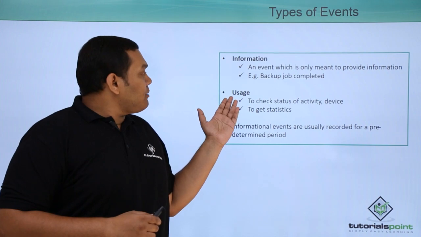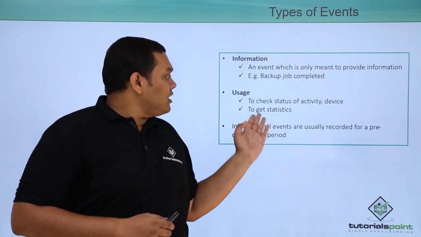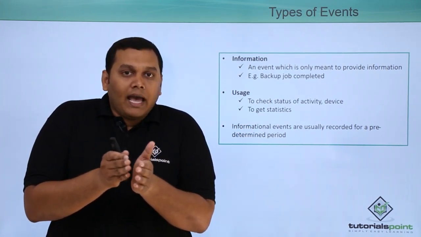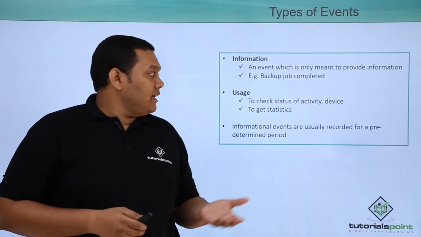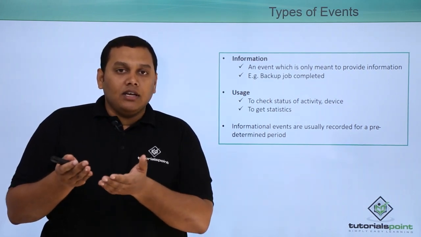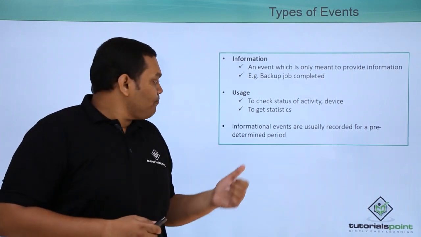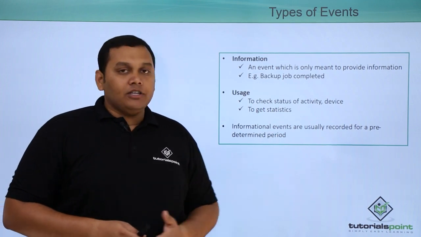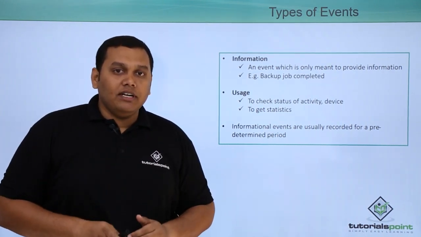Coming to the next type of event, usage, to check the status of an activity or device and also to get the statistics. That means we should know about the activity status, that is in progress, in queue or completed, and also the device which is upgraded or device which is downgraded. Everything will come under this usage status activity. Informational events are usually recorded for a predetermined period. So, for a predetermined period, these are already recorded.